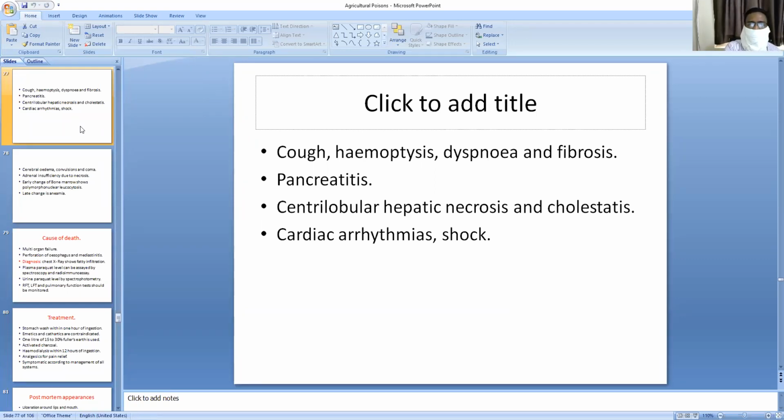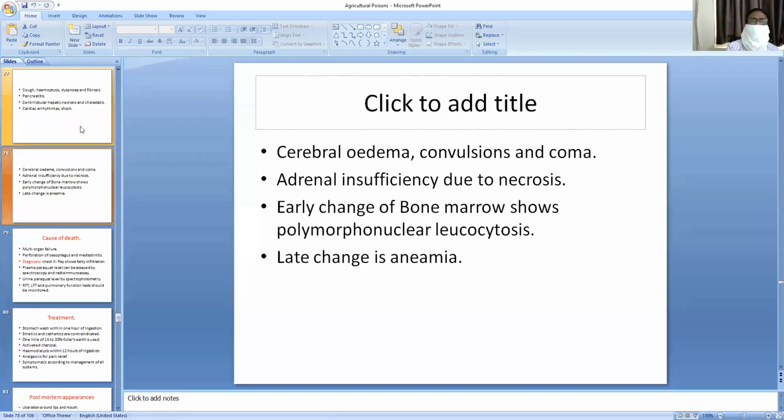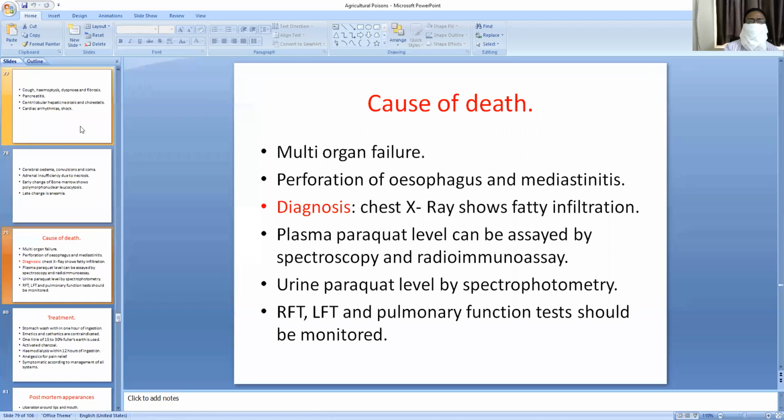Cardiac arrhythmias, heart block, and shock will be seen in paraquat or diquat poisoning. Cerebral edema, convulsions, and coma, and renal insufficiency due to necrosis. Early changes of bone marrow show polymorphonuclear leukocytosis. Late change is anemia.